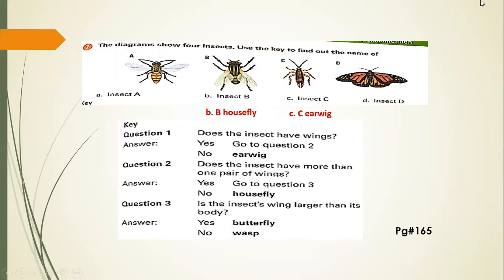The third question: is the insect's wings larger than its body? So it is clearly shown there that insect D has wings larger than its body. So they were talking about the butterfly if the answer is yes, and if the answer is no, then they will be talking about the wasp.